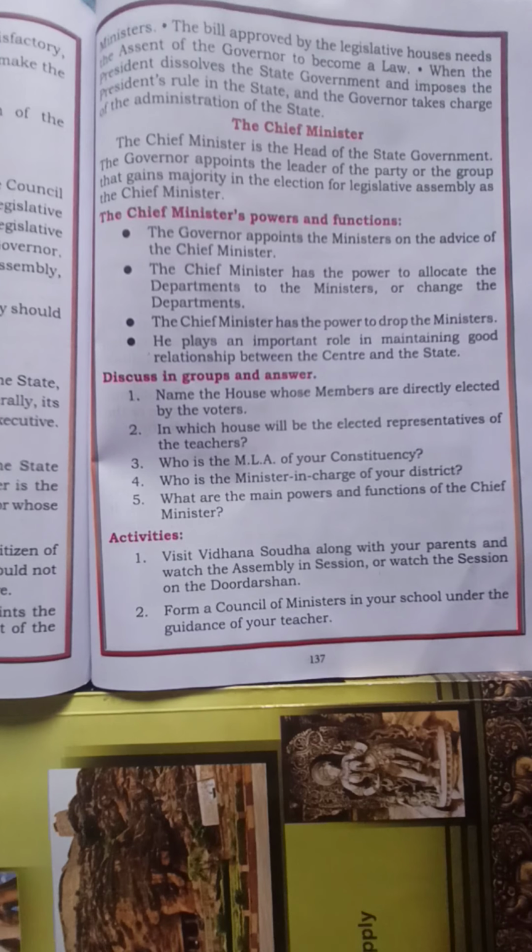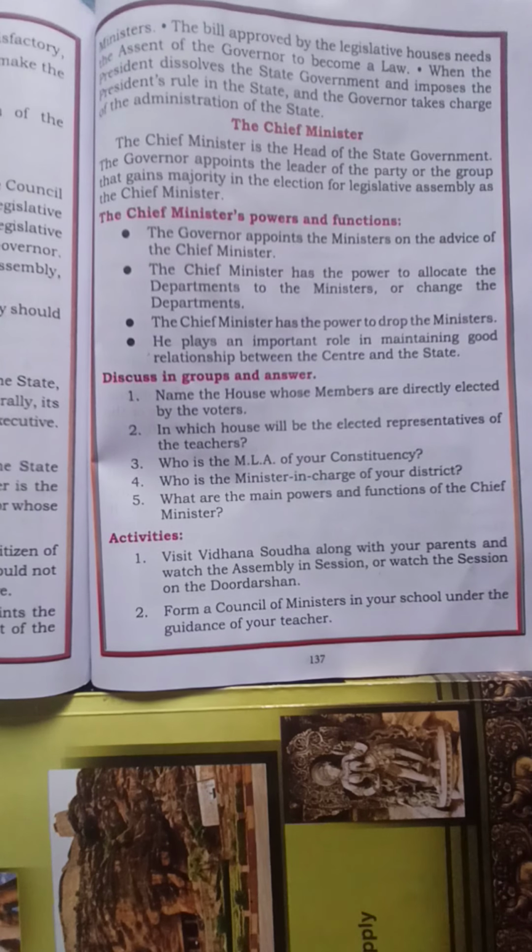Chief minister. The chief minister is the head of the state government. The governor appoints the leader of the party or the group that gains majority in the election for the legislative assembly as the chief minister. So the chief minister will be the head of the state government. What are the powers and functions of the chief minister? The governor appoints the ministers on the advice of the chief minister.